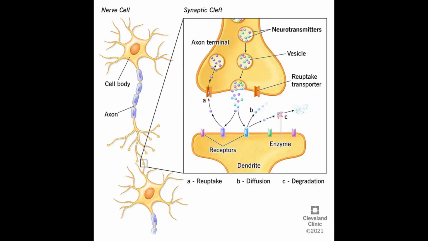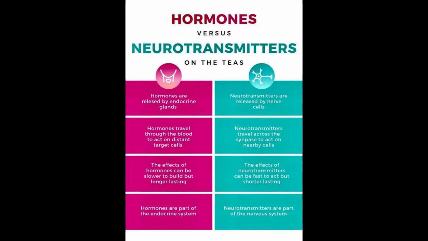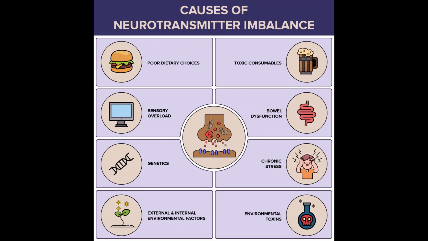This is just a reminder that neurotransmitters are chemicals that your nervous system controls, but the exact same chemicals that are being put out by the endocrine system are called hormones. They are chemically the same. Neurotransmitters come from the nervous system and are found in between the synapse of nerve cells, and hormones are secreted in the endocrine system.